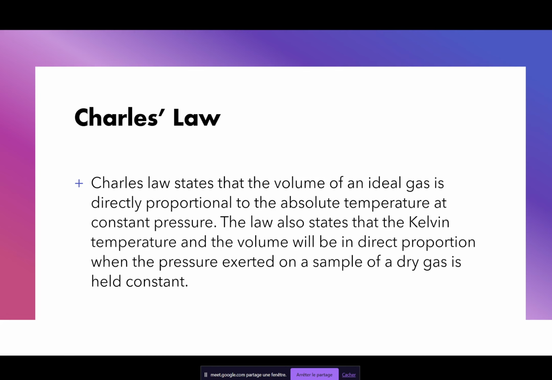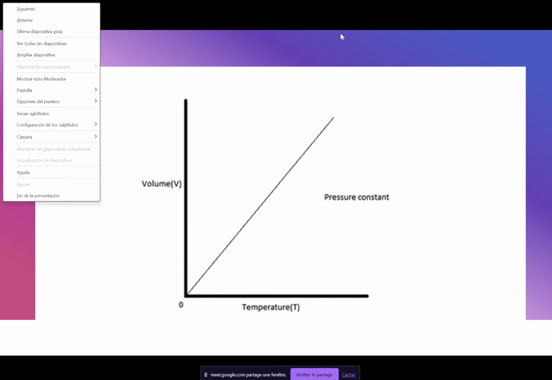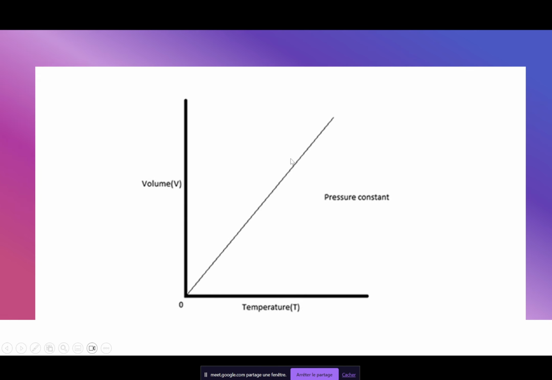Looking at this now, Charles' law states that the volume of an ideal gas is directly proportional to the absolute temperature. So looking at this would be the display of Charles' law. Volume is directly proportional to the absolute temperature. And absolute temperature is Kelvin. We don't use degrees Celsius in science, because degrees Celsius leads to weird stuff happening. So use absolute temperature at all times. And note that your absolute temperature can't be zero. It is impossible for your absolute temperature to be zero.